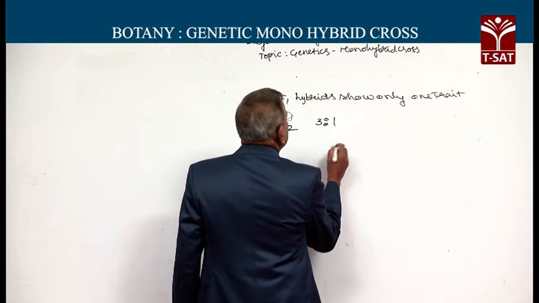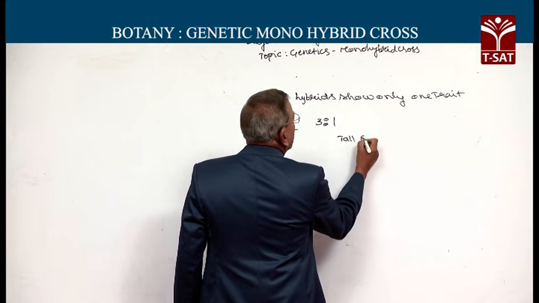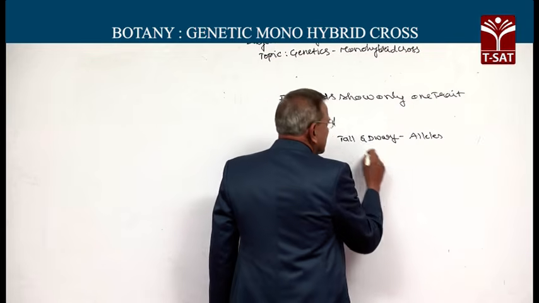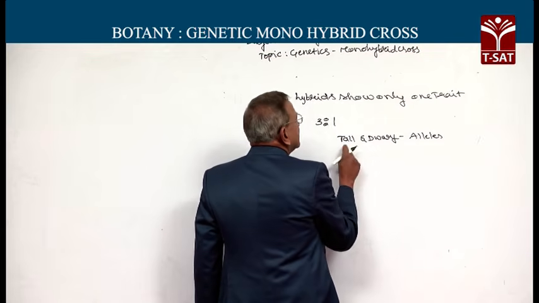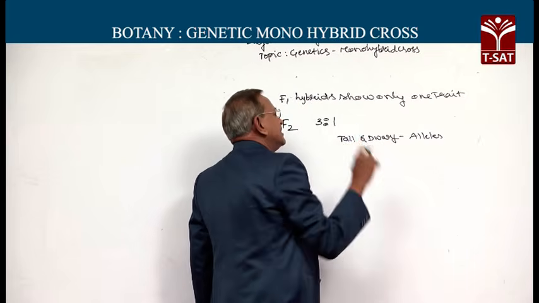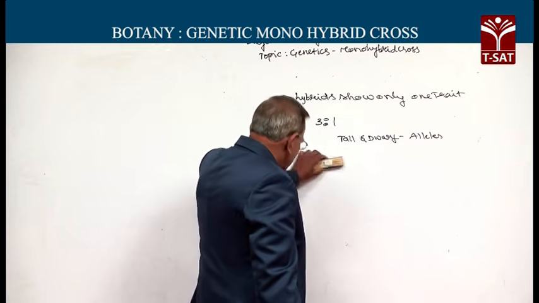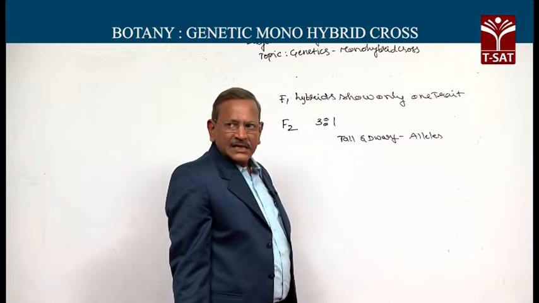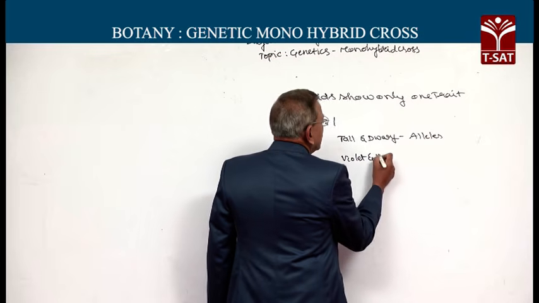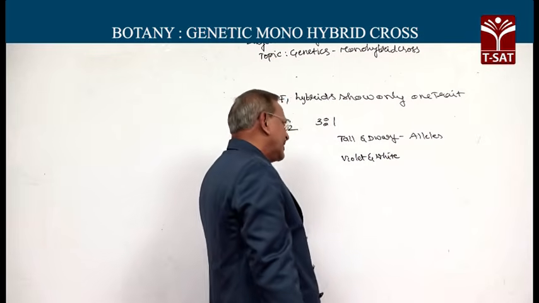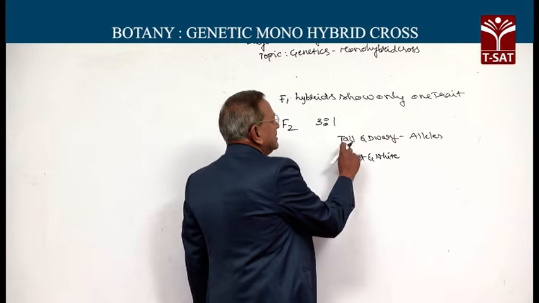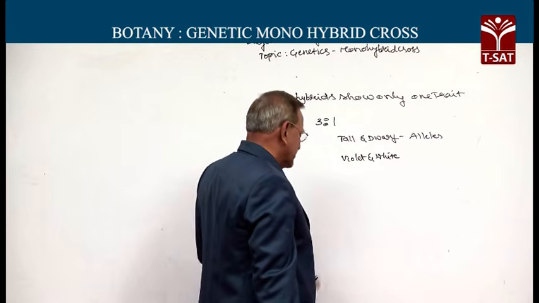And here, what is this tall and dwarf? Both are called alleles. These are slight variations of the same gene. Both influence or affect the character called tallness or height. Similarly, violet color of the flower and also white color both affect the color of the flower. Similarly, seed color, all these are alleles. These are slight variants of the same gene.